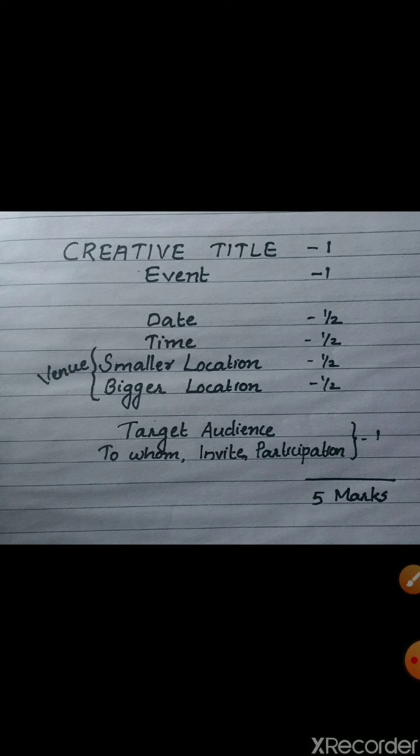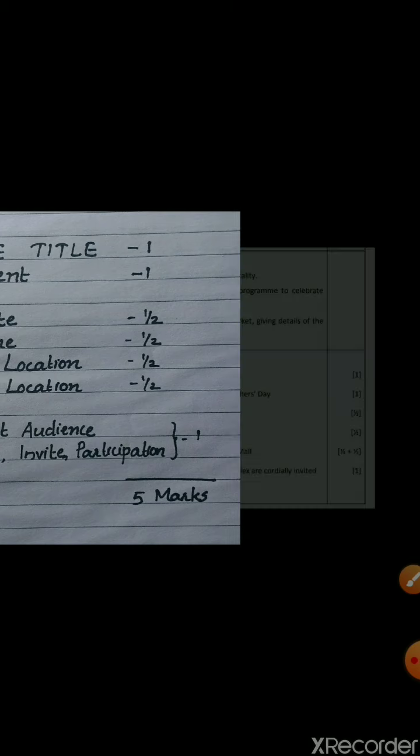And the next one is the venue, the place where we are going to conduct this program. When we write the place, we must very clearly mention the smaller location as well as the bigger location. And then the target audience. To whom are we writing this notice? That also must be mentioned, and for that it is 1 mark. So date half mark, time half mark, smaller location half mark, bigger location half mark, and the audience, the participation, also 1 mark. Total 5 marks.